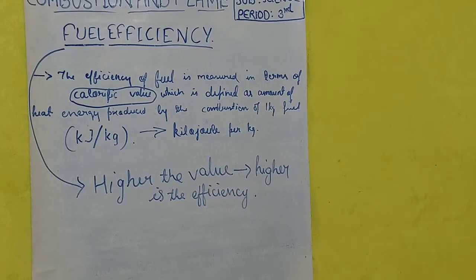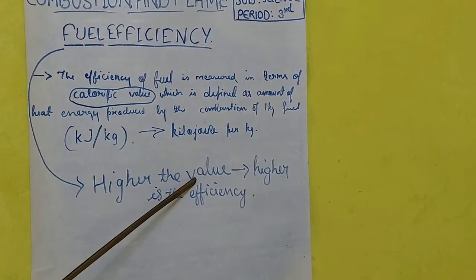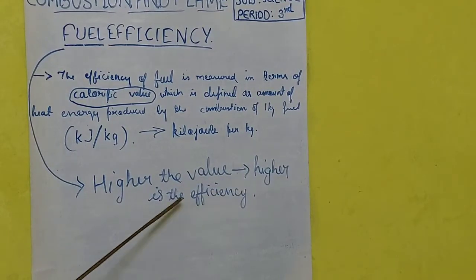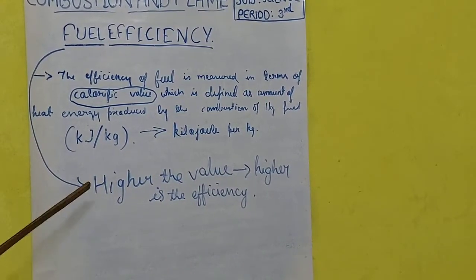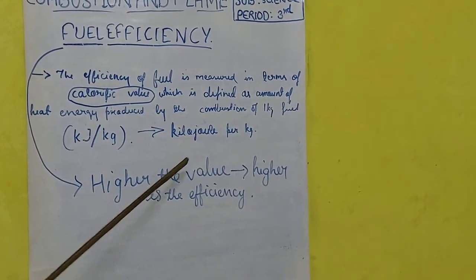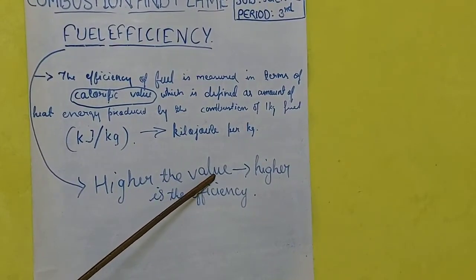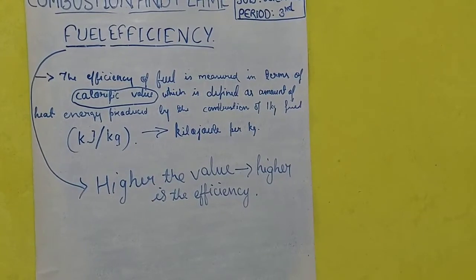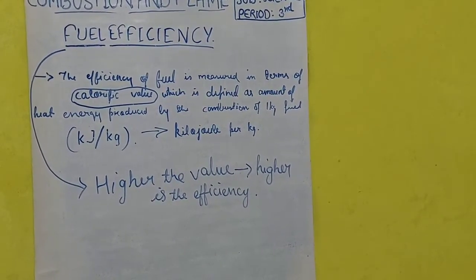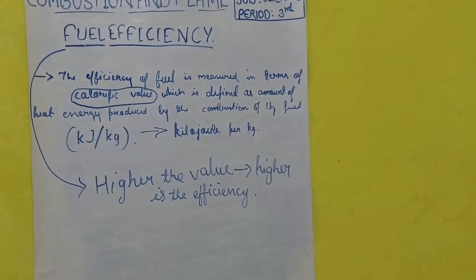So students, the higher the calorific value, the higher the efficiency of the fuel. As the calorific value of the fuel increases, its efficiency also increases. So, the increased calorific value represents a highly efficient fuel.